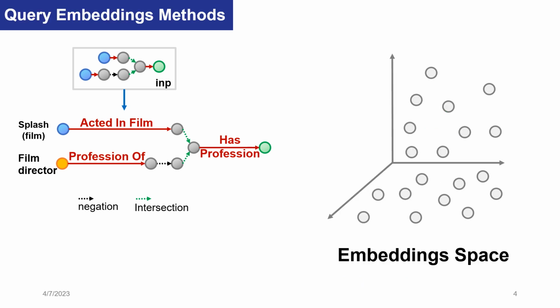Recently, the query embeddings approach was shown to be effective in addressing this problem. The key idea of the query embeddings approach is to project entire entities and queries into a low-dimensional embedding space. This approach enables the model to predict the answer entities without the need of traversing the graph.